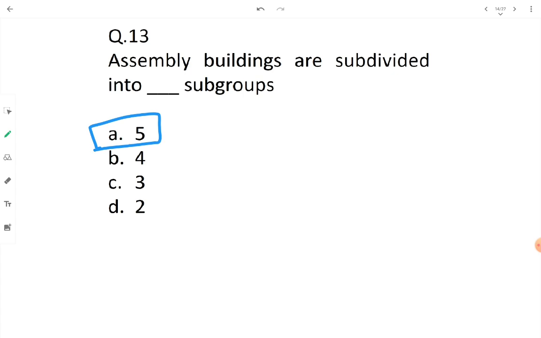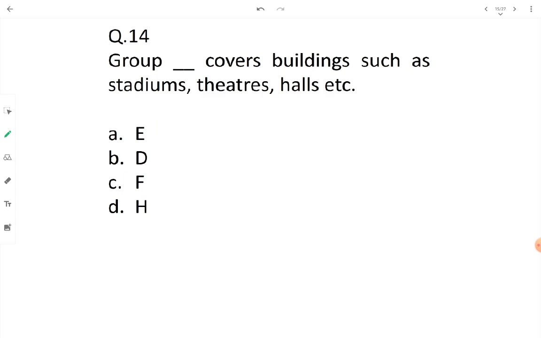Let's move to the next question. Group blank covers buildings such as stadiums, theaters, halls, etc. See, all these buildings in the question, stadiums, theaters, halls, are such that people gather there for some purpose. It means they are all assembly buildings. That's why group D, which covers assembly buildings, consists of buildings such as stadiums, theaters, halls, etc. The answer is option B, group D.